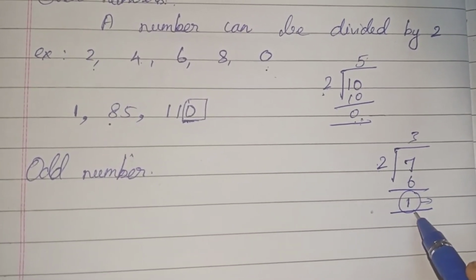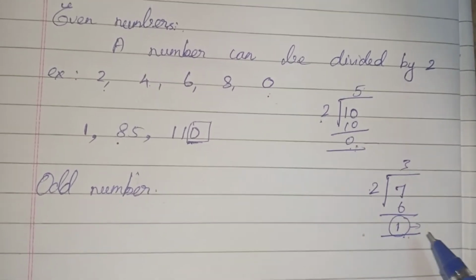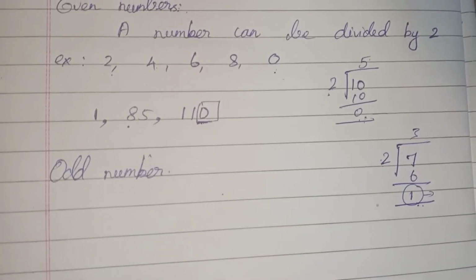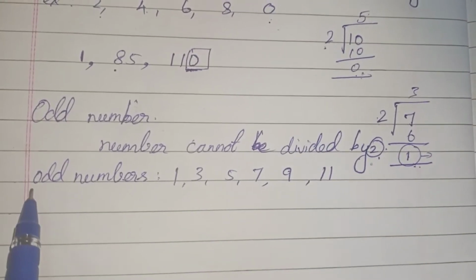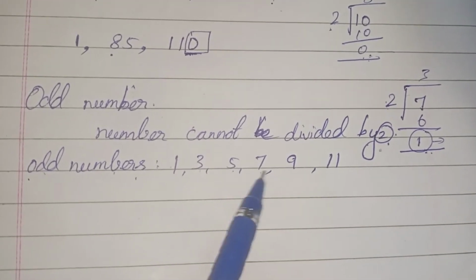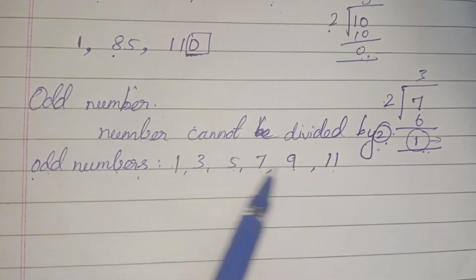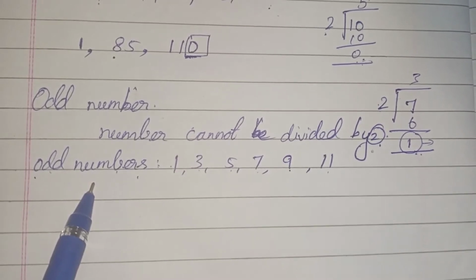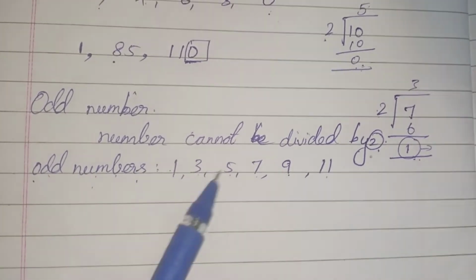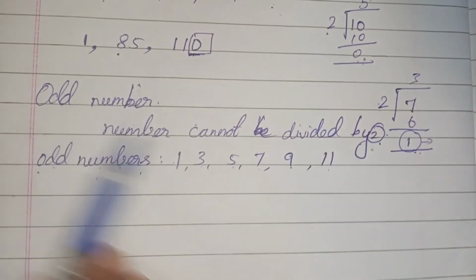It has 1 remaining. Such numbers are called odd numbers. These are examples of odd numbers: 1, 3, 5, 7, 9, 11. All these are odd numbers.